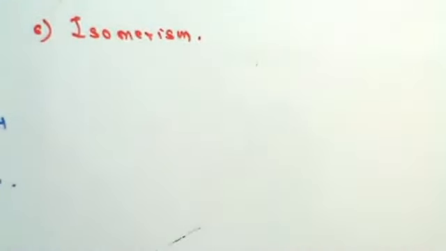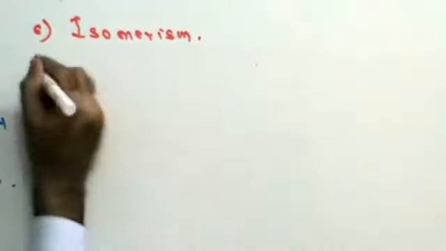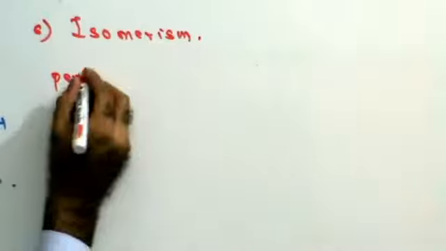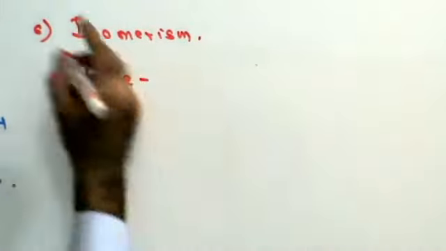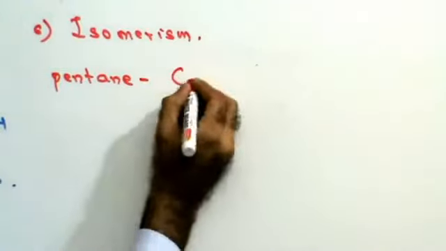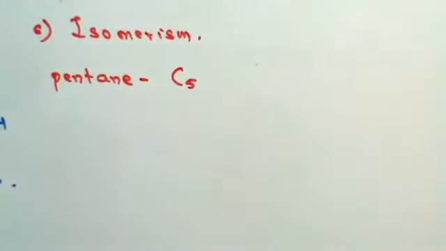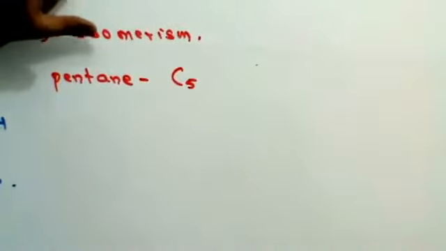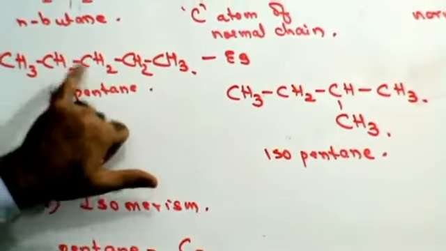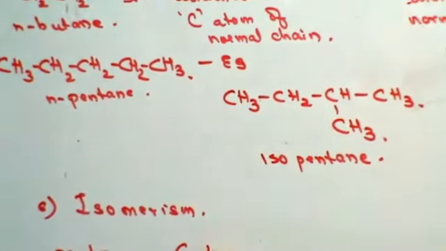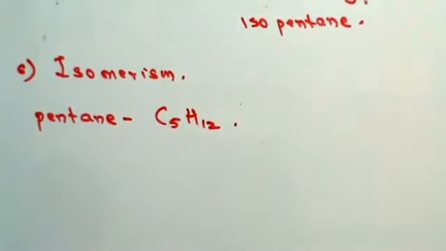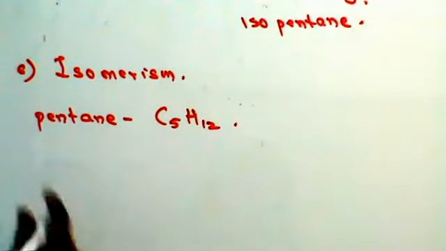Now, I just taught you 3 compounds. Guys, let's see the 3 compounds I taught you. One was pentane. It had 5 carbon atoms. Guys, look at this. How many hydrogen atoms here? 3, 5, 7, 9, 12. It had 5 carbon atoms and it had 12 hydrogen atoms.